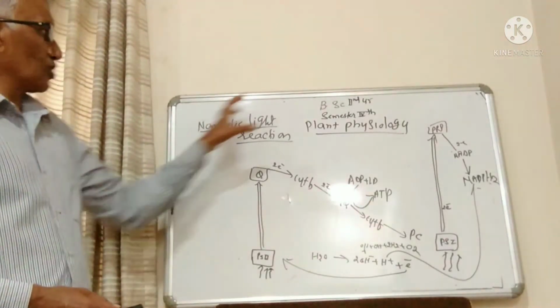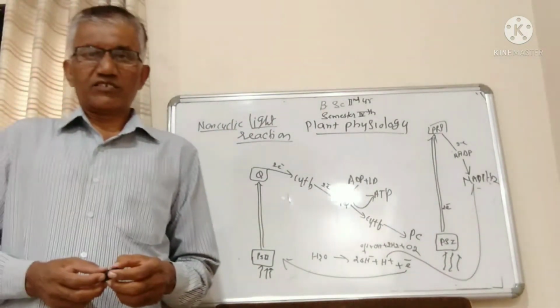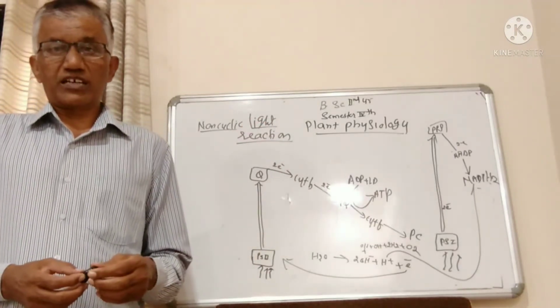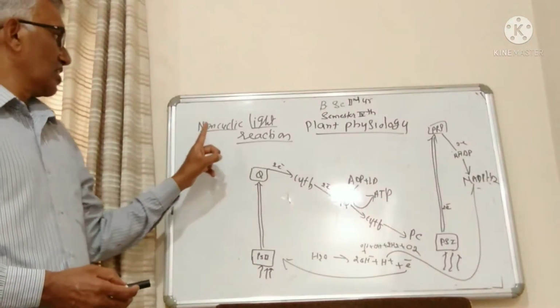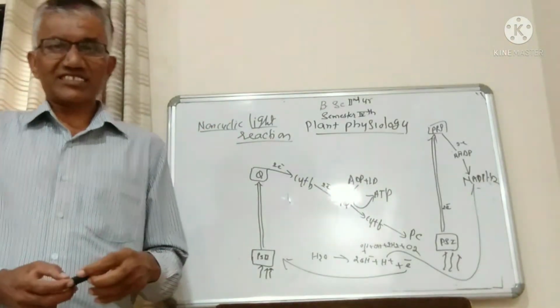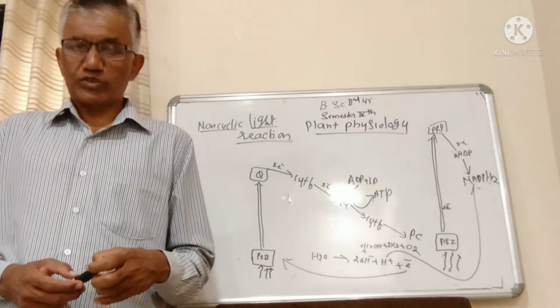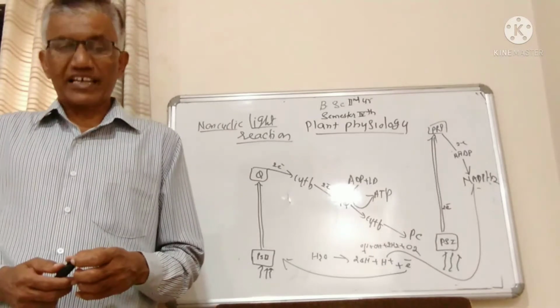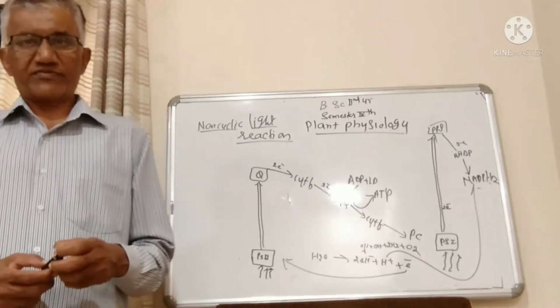So there are two ways in light reactions for conversion of light energy into chemical energy. Number one is non-cyclic light reactions, also known as non-cyclic photophosphorylation, and another one is cyclic light reactions or cyclic photophosphorylation.